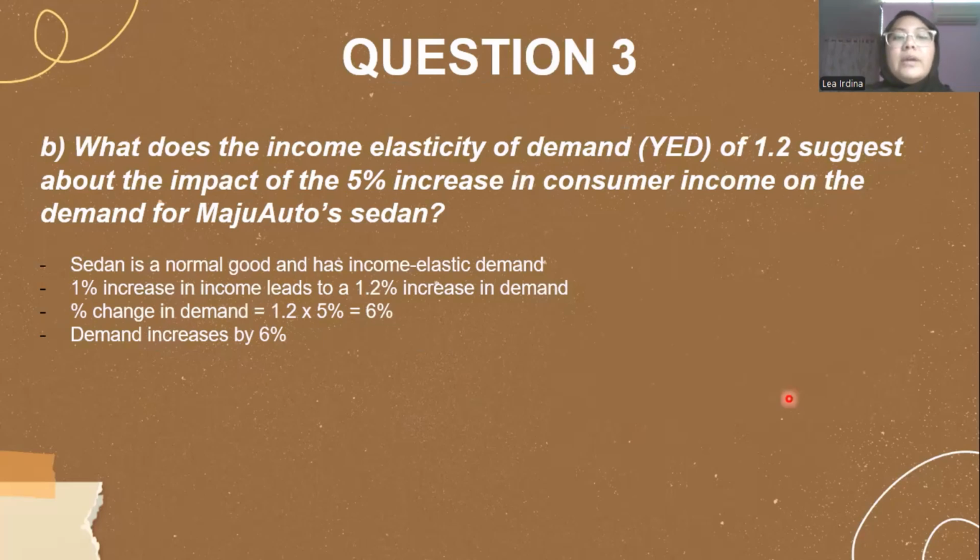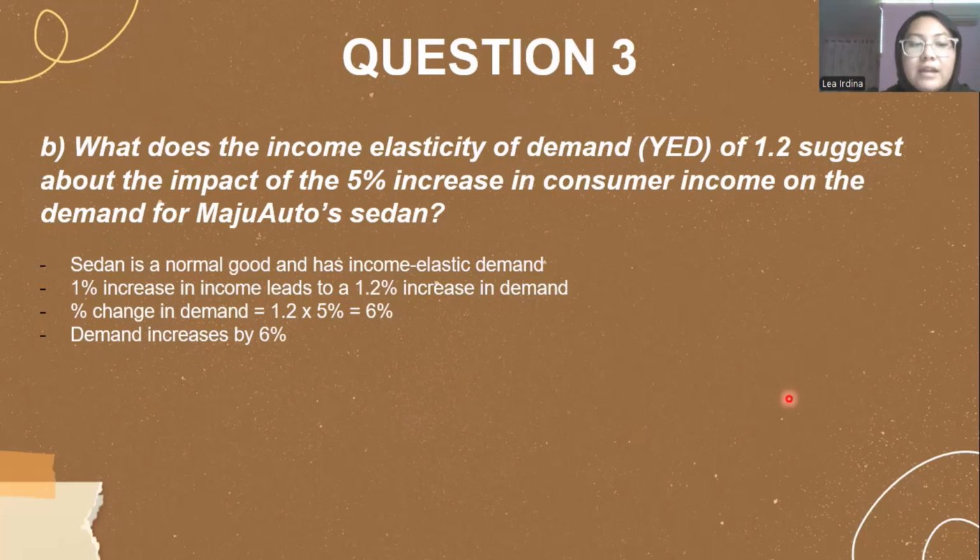B. What does the income elasticity of demand of 1.2 suggest about the impact of the 5% increase in consumer income on the demand for MajuAuto's sedan? So an income elasticity of demand of 1.2 indicates that the sedan is a normal good and it has income elastic demand.